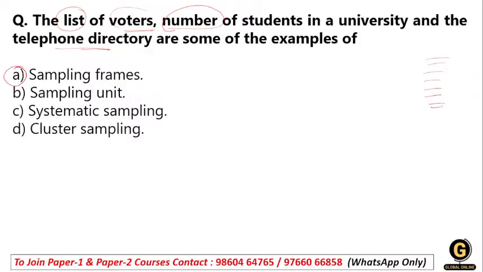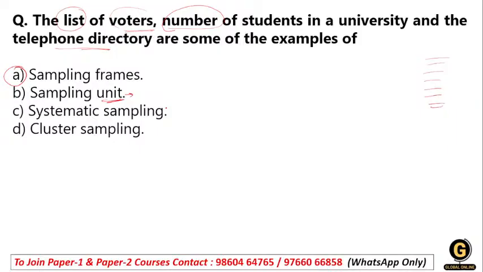Now we again have an option, that is sampling unit. What is the meaning of sampling unit? When you are talking about units, it refers to the individual element or item that is selected in the sampling process, but it does not necessarily refer to the whole list. When you're talking about the whole list, it is a sampling frame.